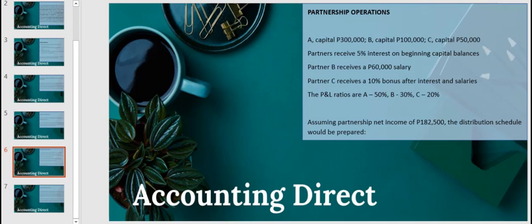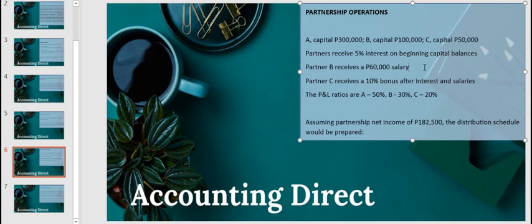Let's take this example during partnership operations. We have this data given. A with capital of 300,000, B with capital of 100,000, C with a capital of 50,000. Partners receive 5% interest on the beginning capital balances. Partner B receives 60,000 salary.